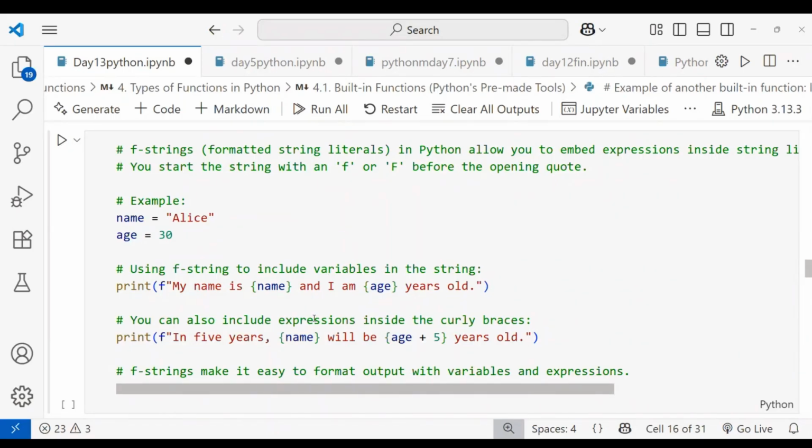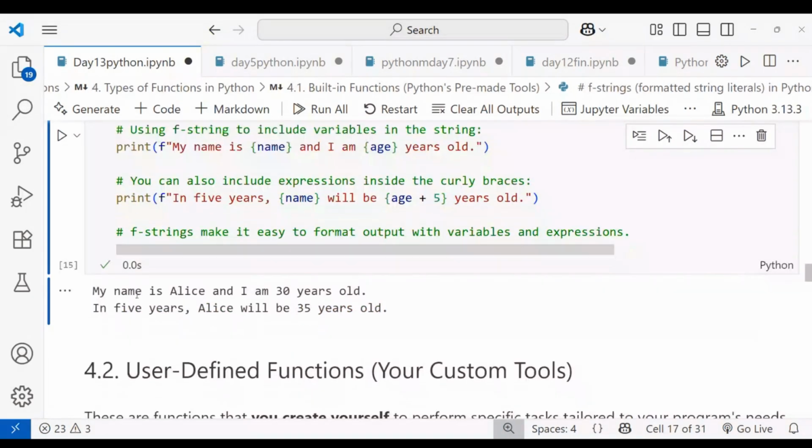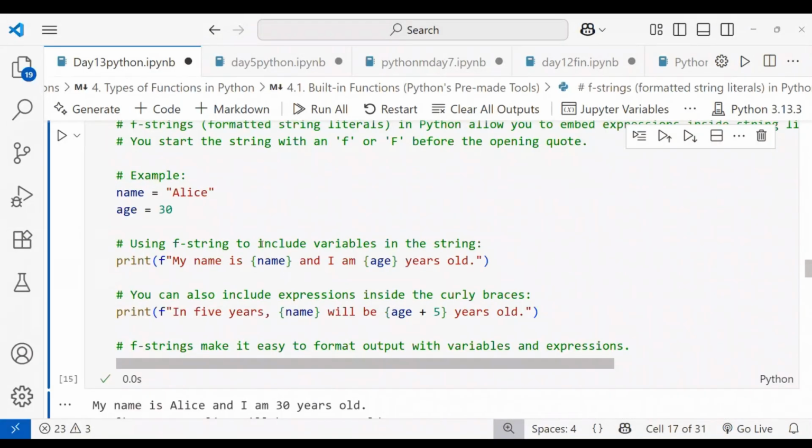You can also include expressions inside the curly braces, like age plus 5 for the age in 5 years. You can do operations inside the curly braces. It is used to format the output with variables and expressions I already defined. Let's run this. You can see: My name is Alice and I am 30 years old. In 5 years, Alice will be 35 years old. These are placeholders, and using the f string method, we can bring the declared values into the sentence.